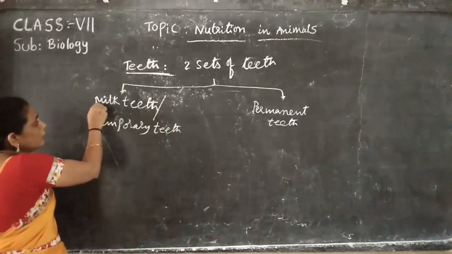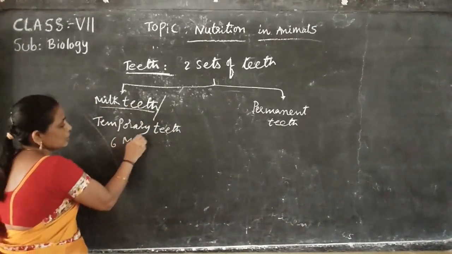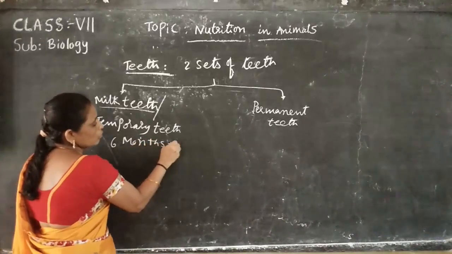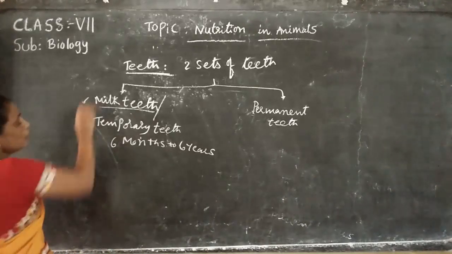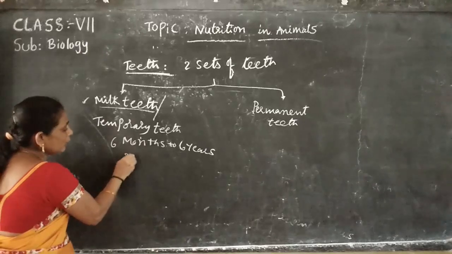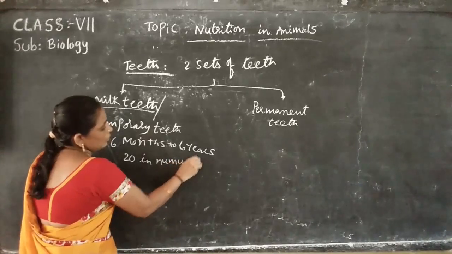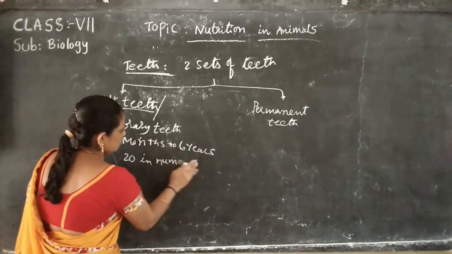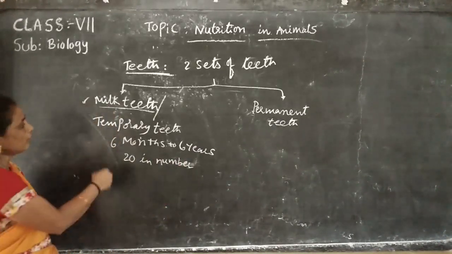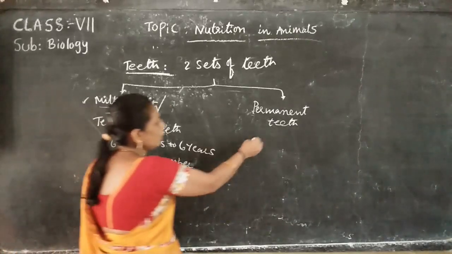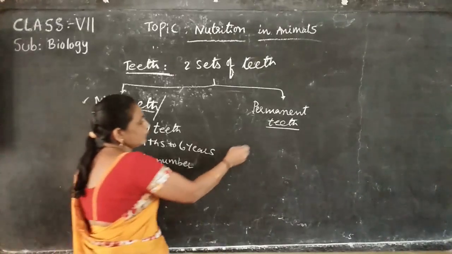Milk teeth are present from 6 months to 6 years in children. It is 20 in number. Then another one is permanent teeth. Permanent teeth appear after 6 years.